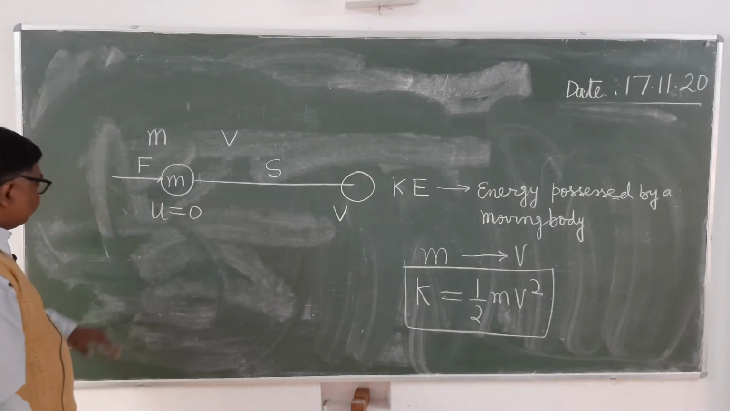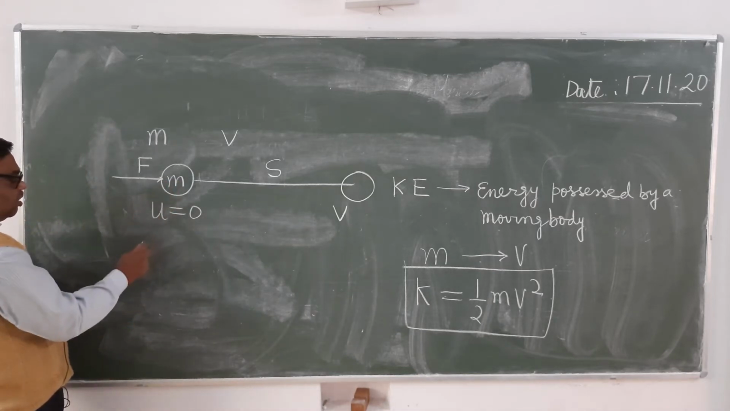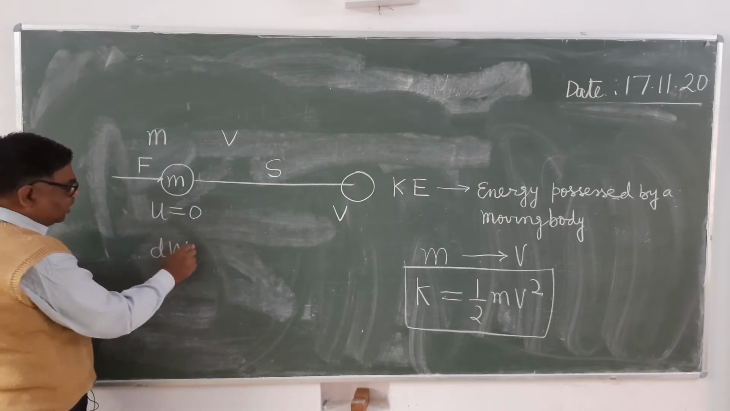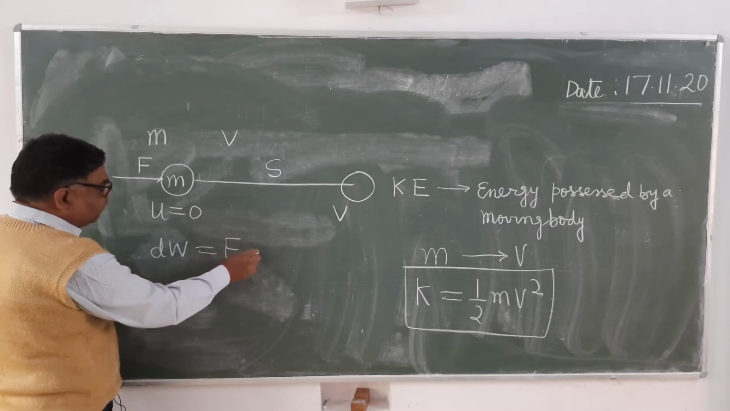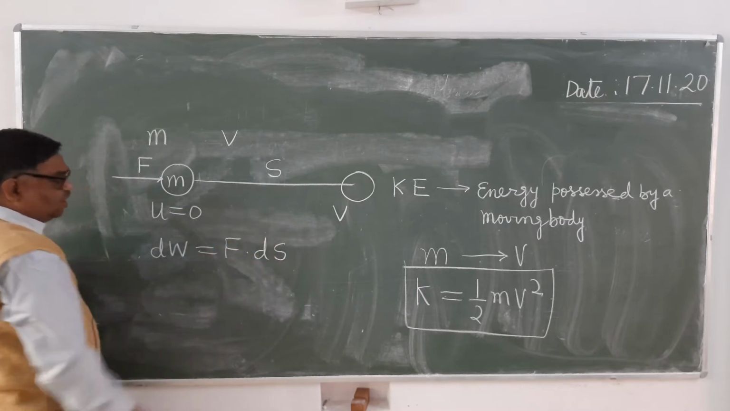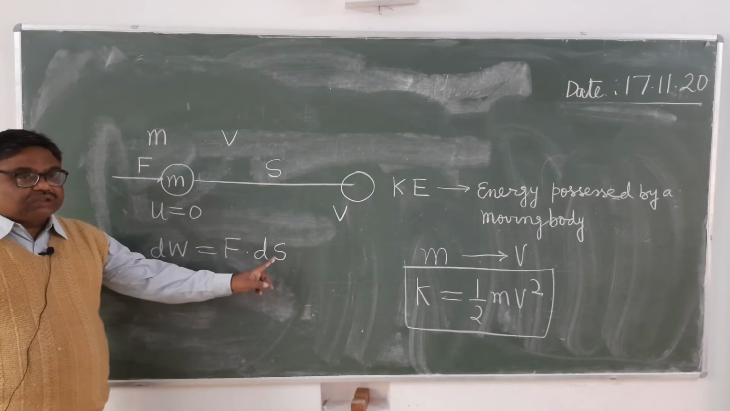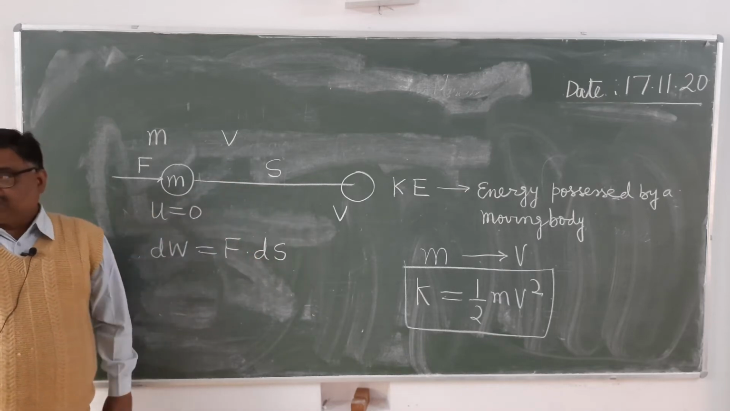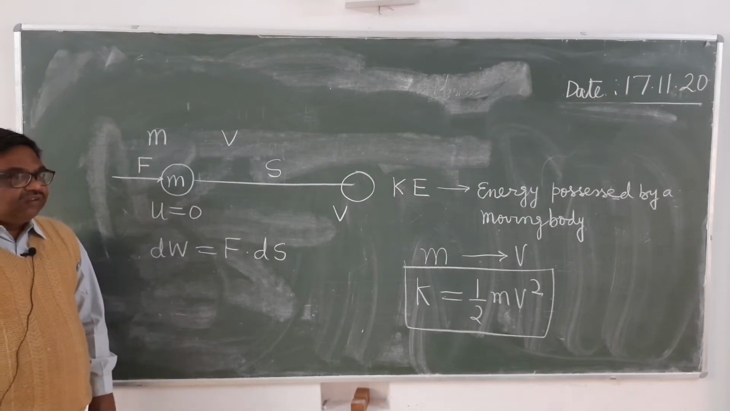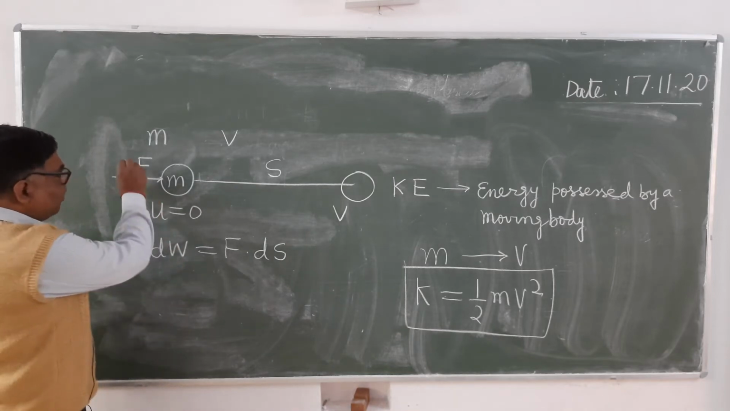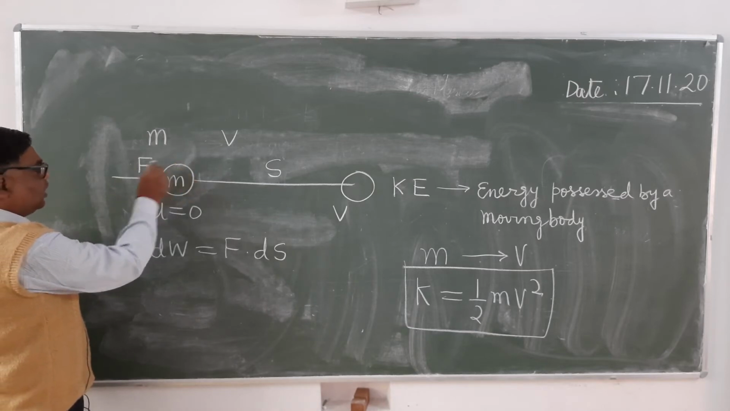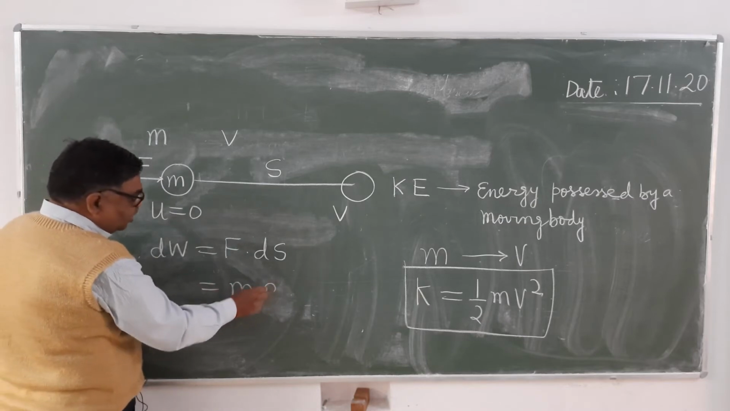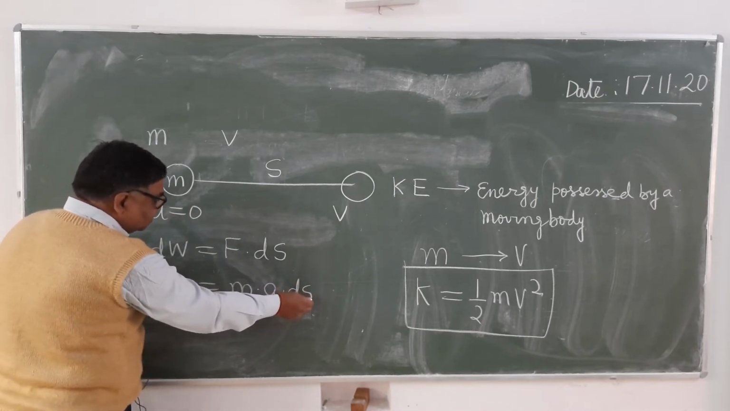How will you find that work? Suppose the work done over an infinitesimally small displacement is given by dW equals F into ds. Here we have simply written F into ds. Why? Because the body is displacing in the direction of force. It is clear? If on applying force F, acceleration produced is a, then we can write this as m into a into ds. It is clear?